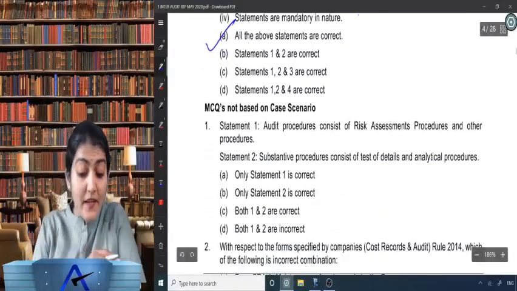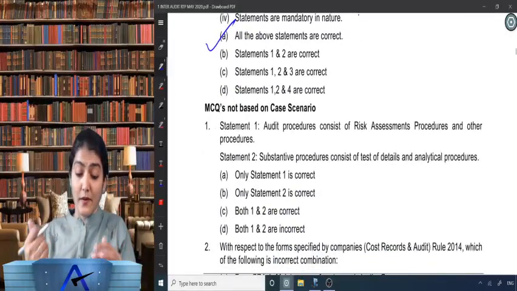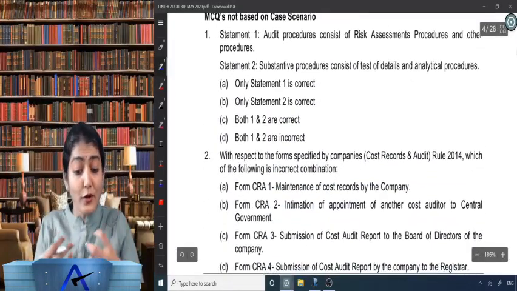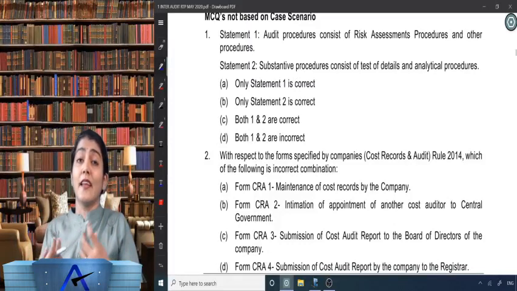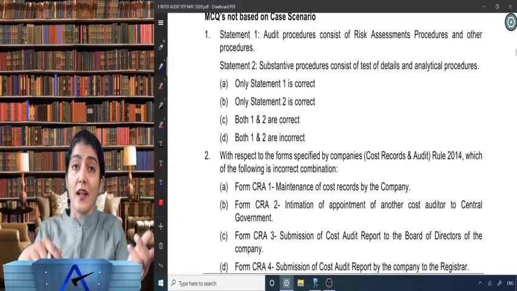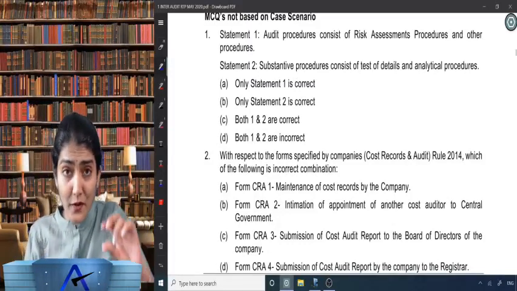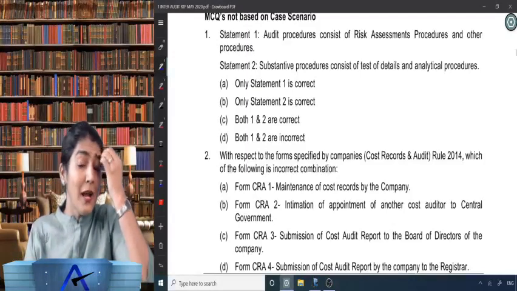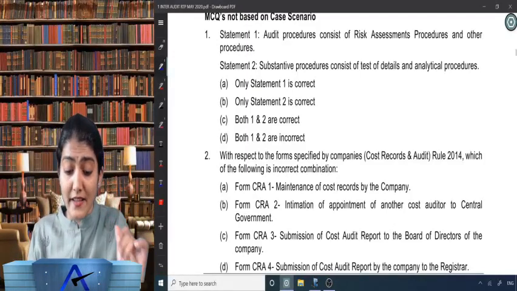Then next one, MCQ not based on case scenario. So now coming to the next. They are giving a lot of statements over there, and they are saying whether 1 is correct, 2 is correct, all are correct, all are incorrect. So you can see that that's one particular pattern of the MCQ question coming in the exam.